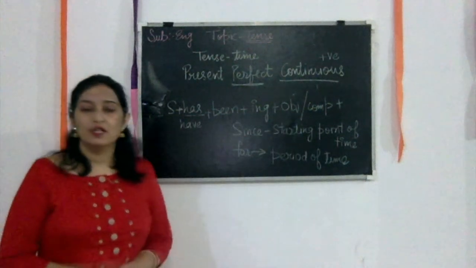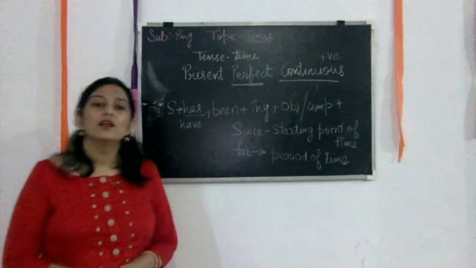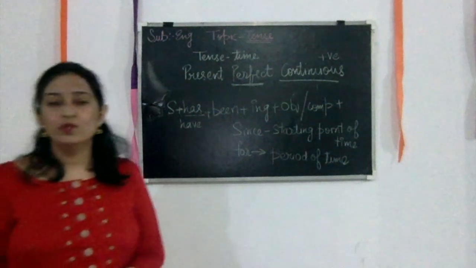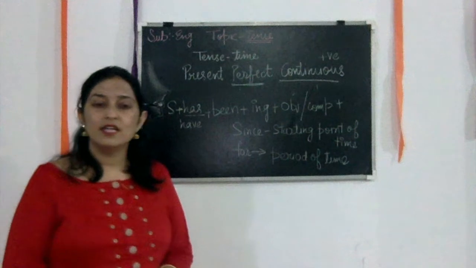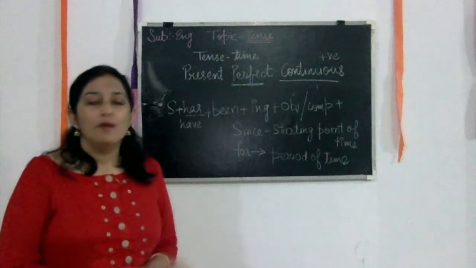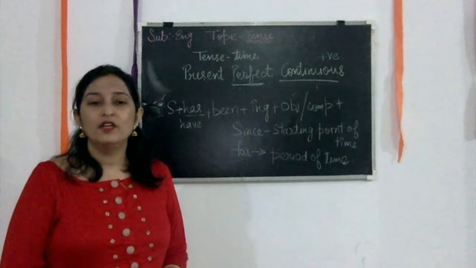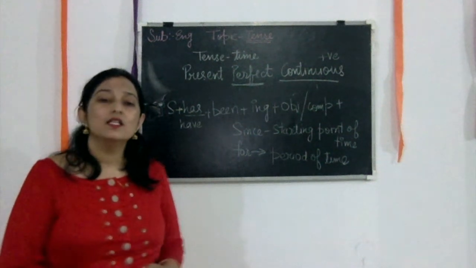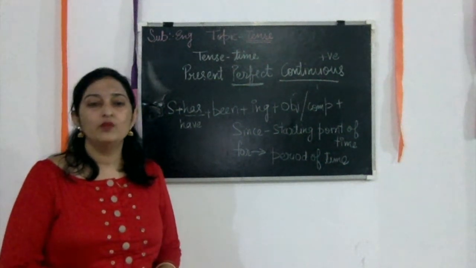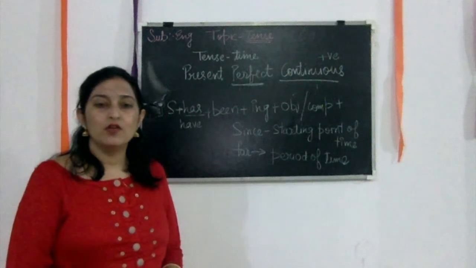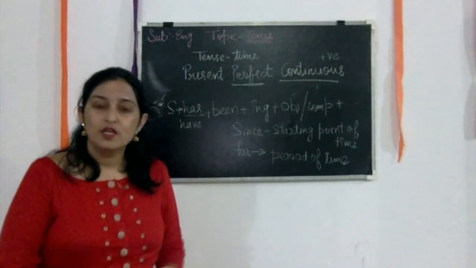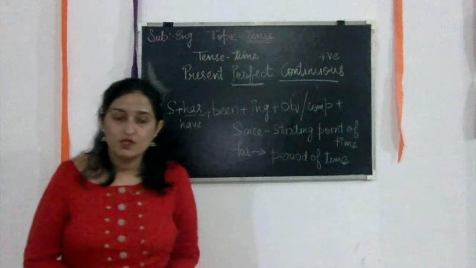So please revise all these rules again and make 10 sentences. Using all these rules is going to help you solve grammatical things, and this tense is going to help you make stories, write questions and give answers to questions.